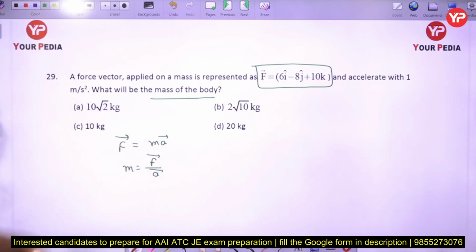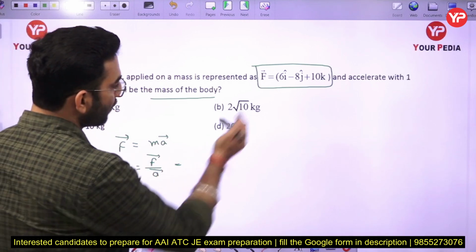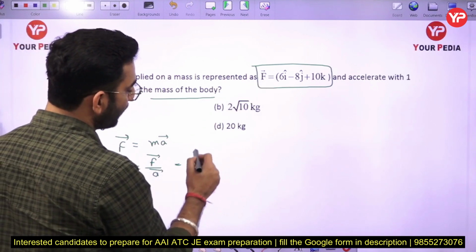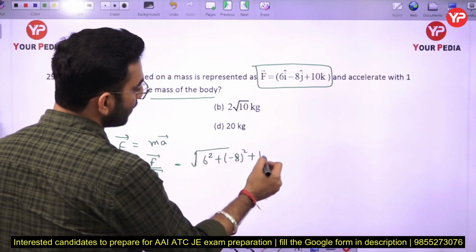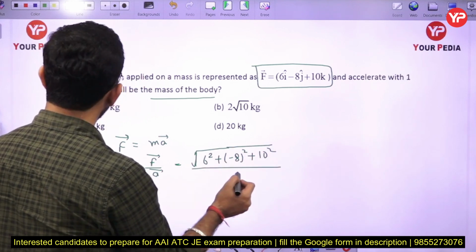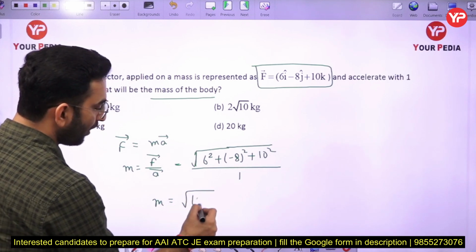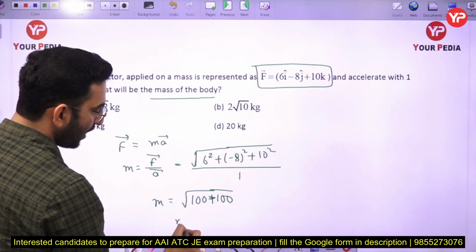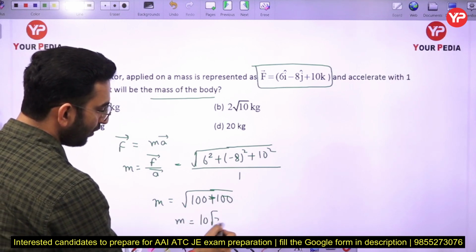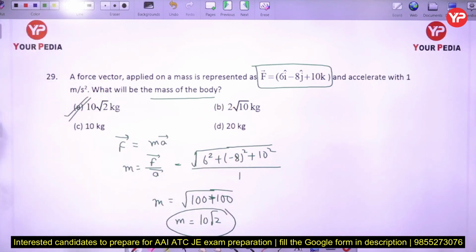But if you see in the values, the force is given in vector form, and acceleration is given in magnitude form. So what I am doing is calculating the magnitude of the force here. It will come out as the square root of 6 square plus 8 square plus 10 square, divided by acceleration, which is 1 here. So I can write the mass is going to be equal to the square root of 100 plus 100, and mass is equal to 10 root 2 here. Okay, so option number A is going to be the correct answer in this case.